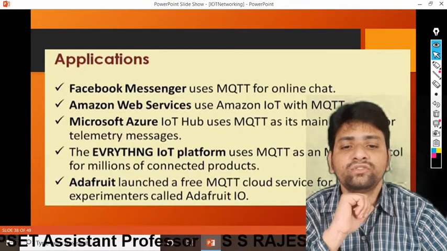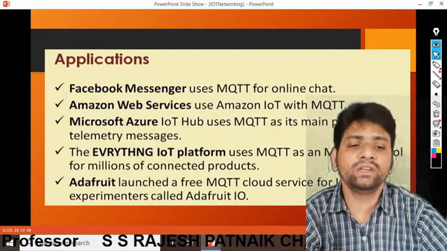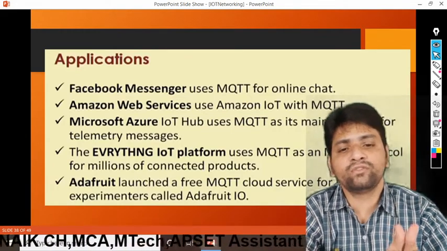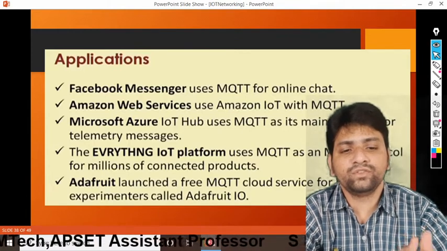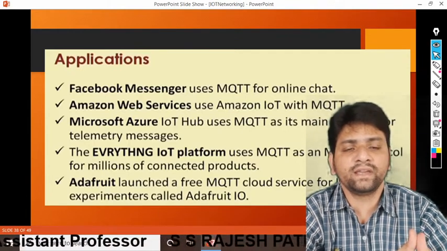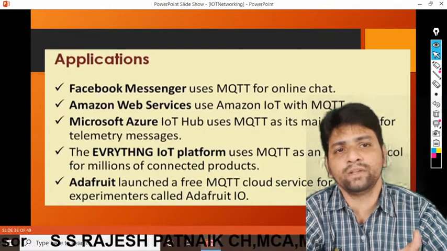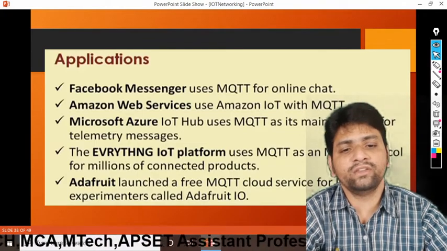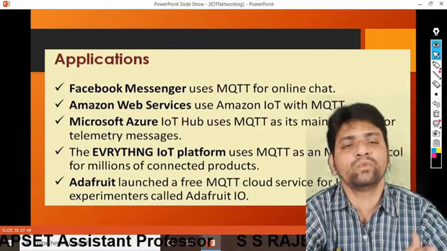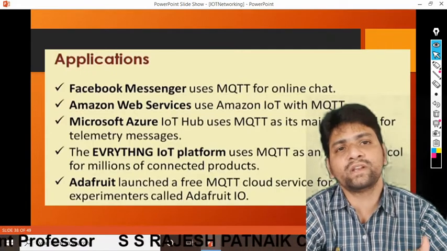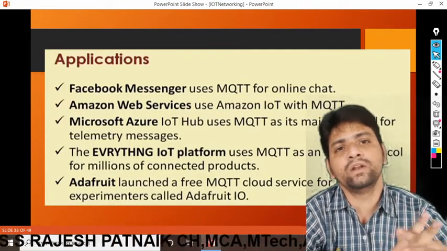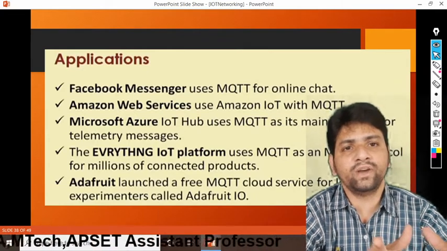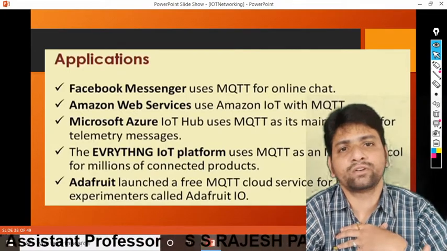And Microsoft Azure IoT Hub uses MQTT as its main protocol for telemetry messages. Microsoft Azure is used whenever we are developing MVC applications regarding .NET and other areas. It's like an IoT hub. So whenever we are considering IoT, it is used for transmission of services to multiple clients easily. That means if I am using Microsoft Azure, I develop a .NET application.